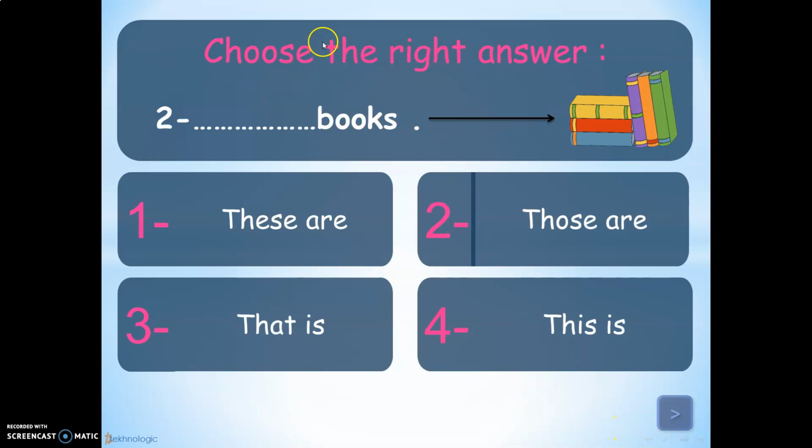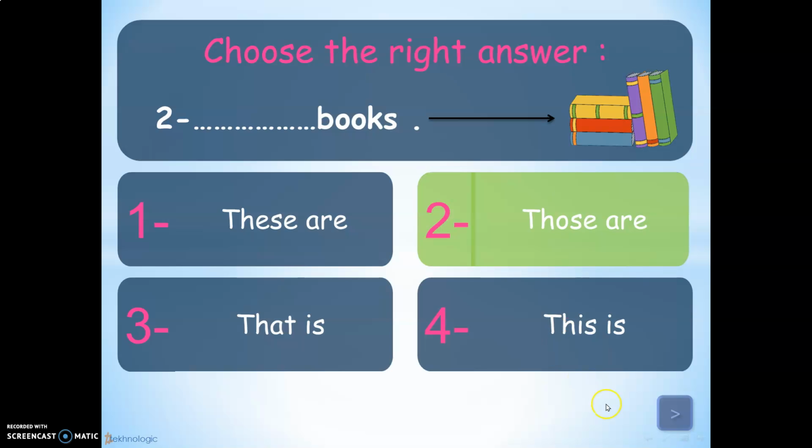Let's see number 2. Choose the right answer here. I have so many books here, and those books are far away from me, so I should use those are. Those are my books. Why? Because those books are far away from me. Okay, girls?